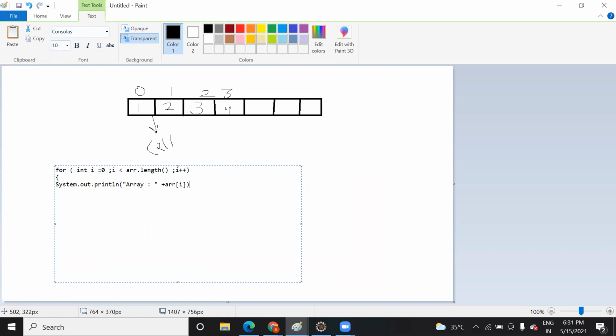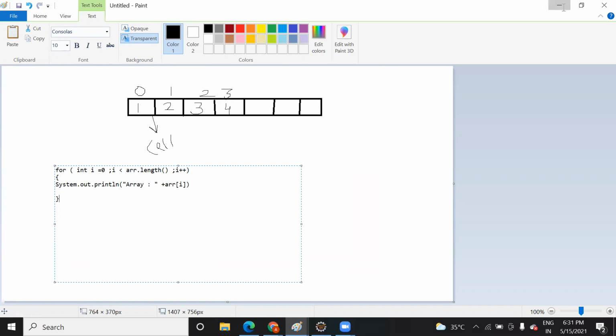As the loop value changes, it will print the element. Like when i is equal to 0, i is less than 7, where 7 is the size of the array. So it will come inside and print arr[0], the current value of the index. In this way you can declare it.